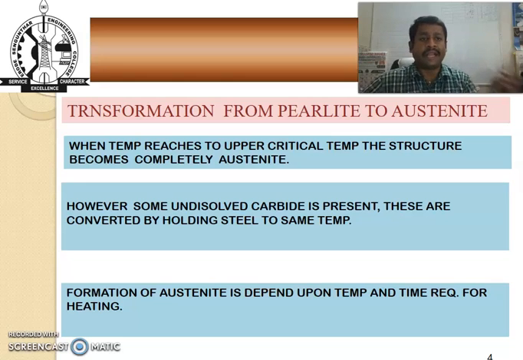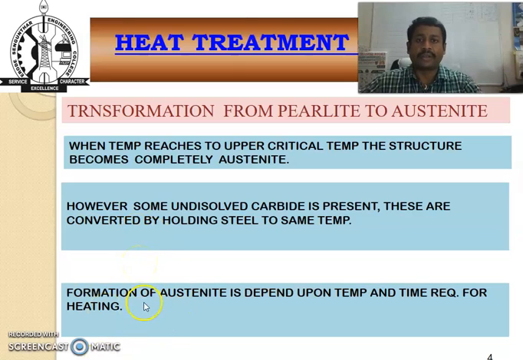So here, heat treatment is mainly heating a steel to a particular temperature to obtain a specific property, then holding at that temperature, and then finally cooling. Basically, heat treatment is the heating of a material to a particular temperature, holding at that temperature, and then cooling. Cooling may be in air or in any quenching medium, that is liquid, salt bath, or oil bath. Whatever it may be, depending upon the properties, we choose the cooling medium.